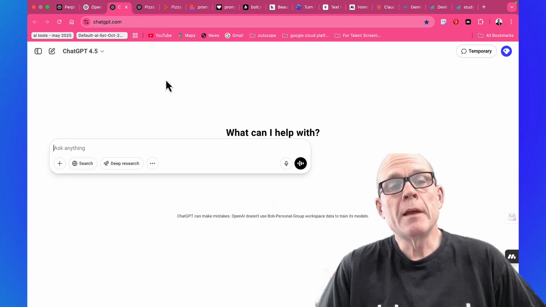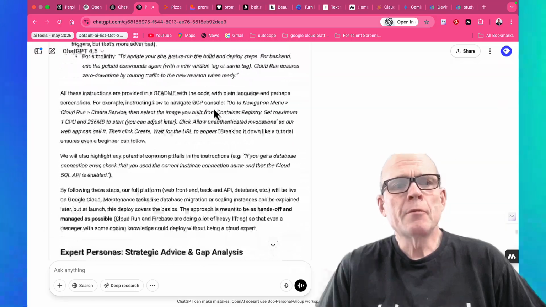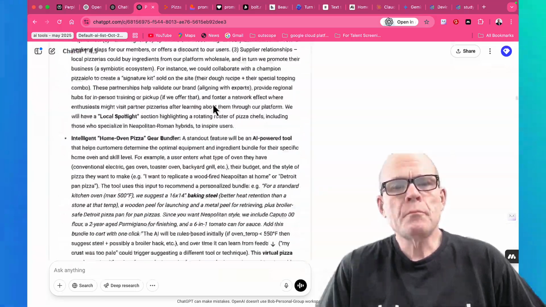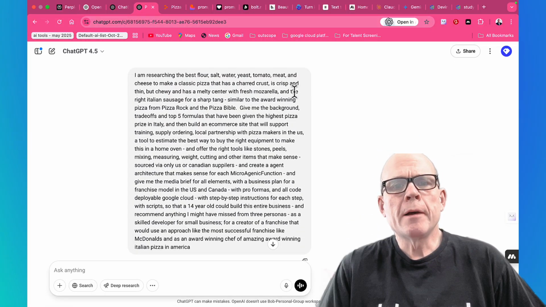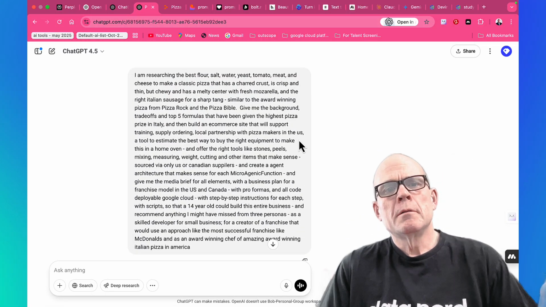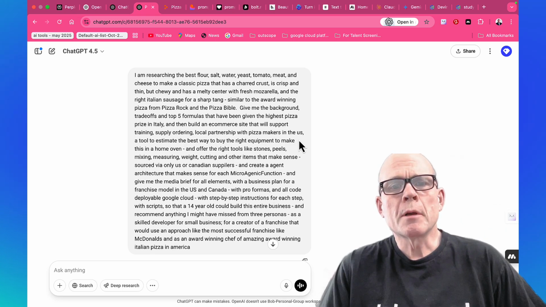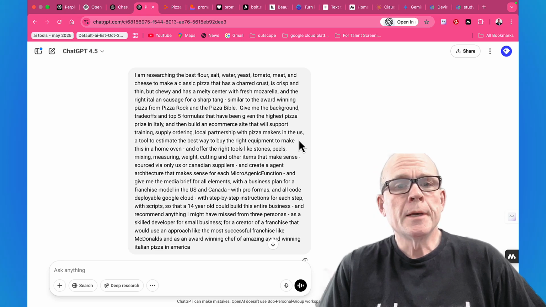I'm liking 4.5, although I think the model is going away pretty soon. And here's what I did in ChatGPT 4.5 a couple days ago. I basically asked a question about how to build the best pizza using Pizza Rock and the Pizza Bible book that I purchased after I went to Vegas and tried really good pizza.